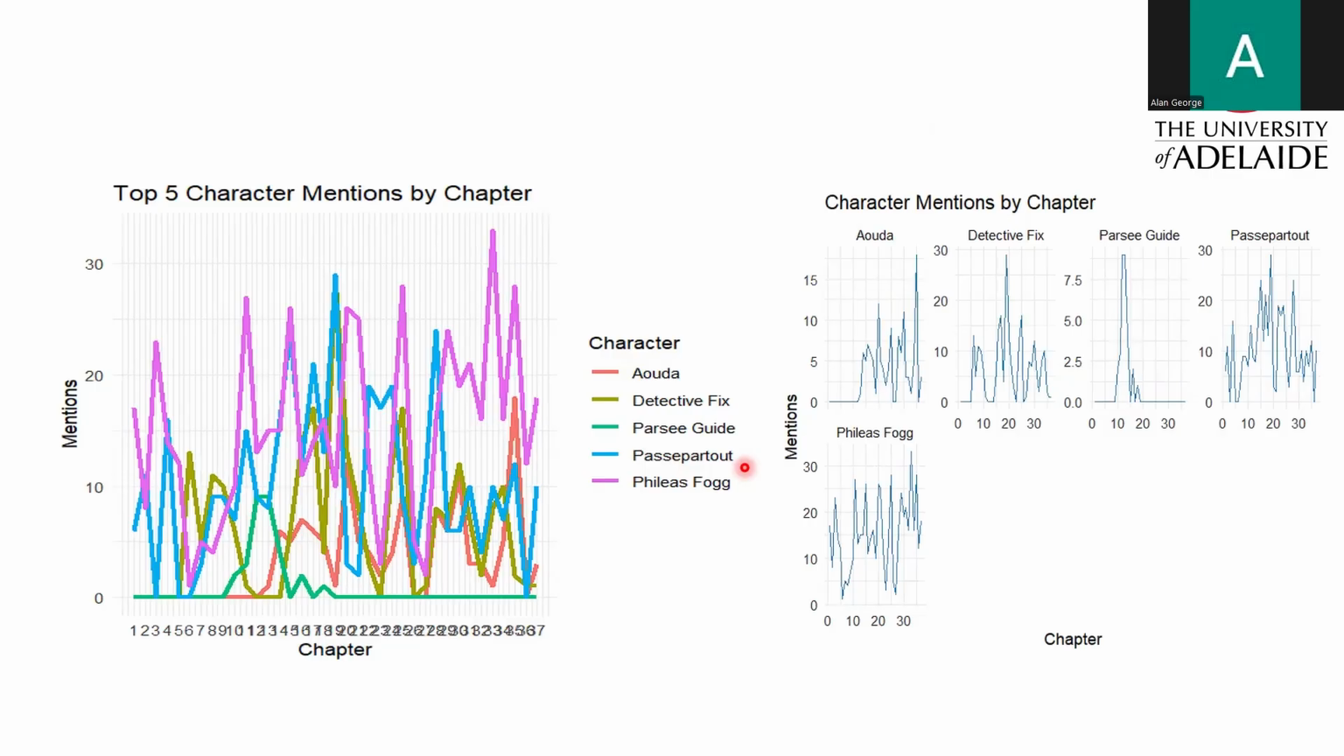And I've also separated them into faceted plots so that we can see each character's prominence in a much clearer manner. We can see that Phileas Fogg is mentioned throughout the book, and Aouda comes in later, through the middle part of the book.